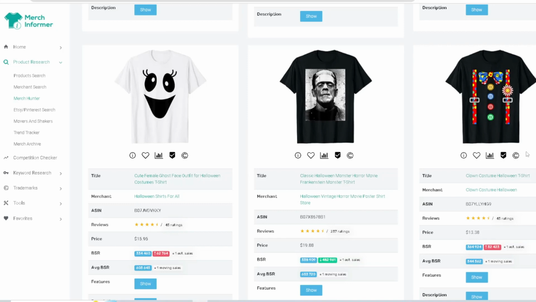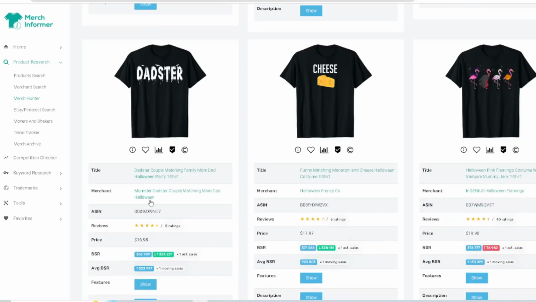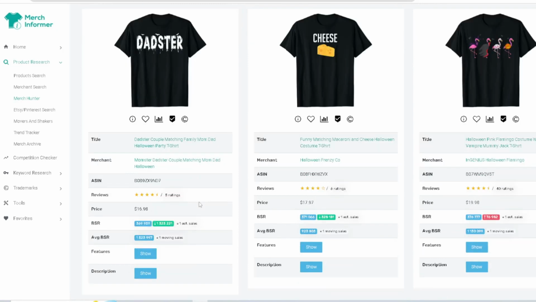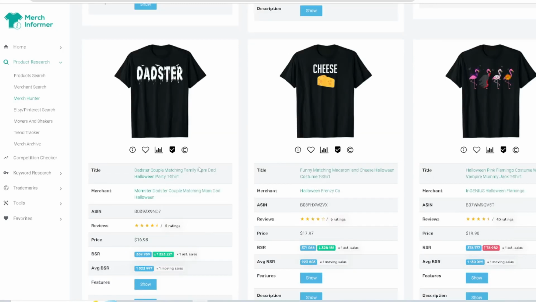Here's that Frankenstein again. Here's that clown costume again, okay? Dadster couple matching family mom and dad Halloween shirts, okay? So you're obviously momster, dadster. I think momster. I don't know. I'm kind of thinking that might be trademark.